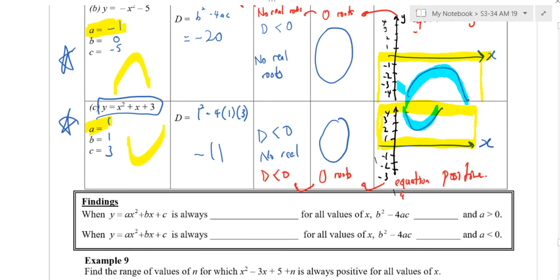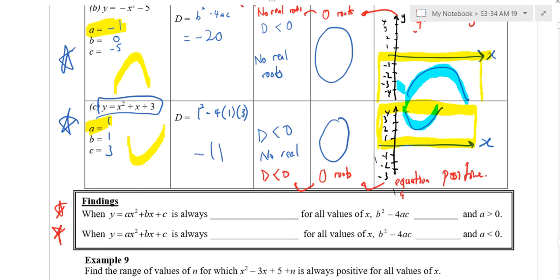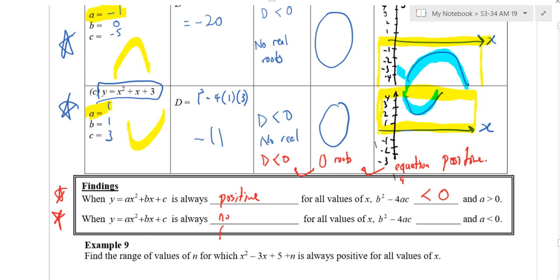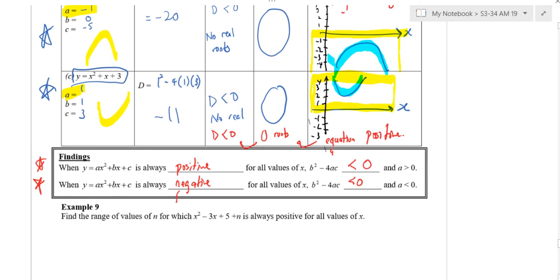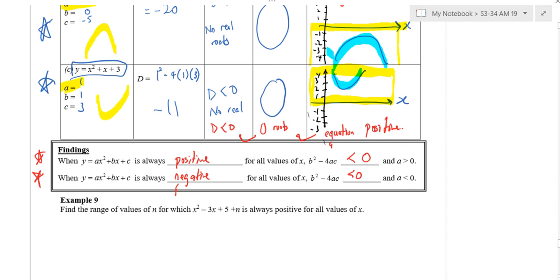Now let me summarize in the finding. Super important. When this is always positive, what can you say about the determinant? Less than 0. When this is always negative, what do you say about determinant? Less than 0. Why do I say this is very important? Because I will write down the error in the next question.